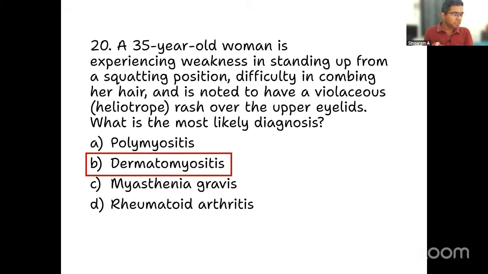of dermatomyositis. Okay, one of you was asking me whether Gower's sign is also seen in other conditions. Gower's sign will be seen in any condition having proximal muscle weakness. For example, in a child, we may think about Duchenne muscular dystrophy. In an older patient, like in this question, we may think about dermatomyositis, right? So any condition where there's a proximal muscle weakness, Gower's sign will be positive. That is the point to be noted. So that was question number 20, which is completed.